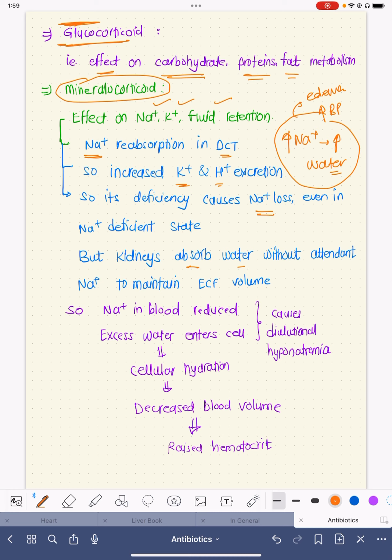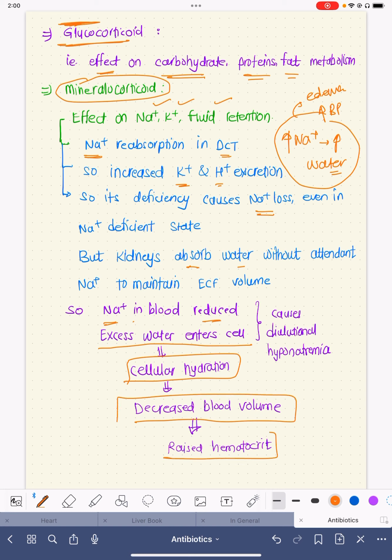So net, the sodium in the blood is reduced. There is excess water which enters the cell. There is cellular hydration and decreased blood volume, and that raises creatinine. So this causes dilutional hyponatremia.